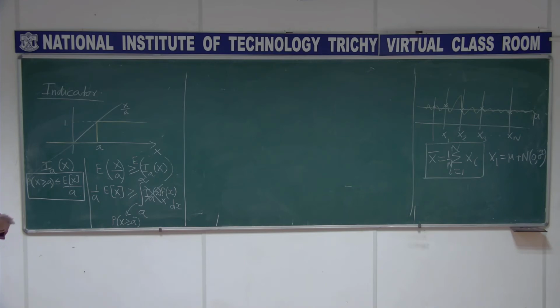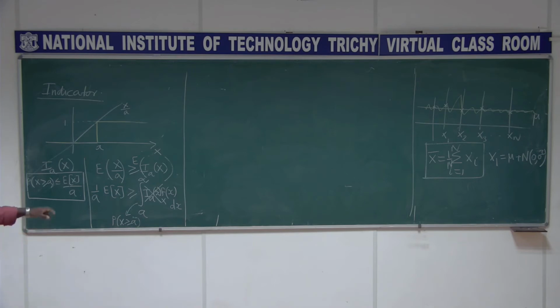You understood? I am just making you understand that I may not know the probability. For knowing this probability, I need a density function that may not be known, but I can find out this expectation of x using some estimation technique. Then this will give you some bound. This will help me to understand the probability of x greater than or equal to a, which is definitely less than or equal to expectation of x by a.